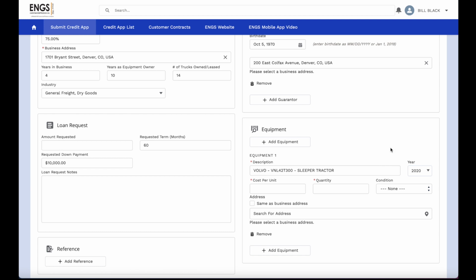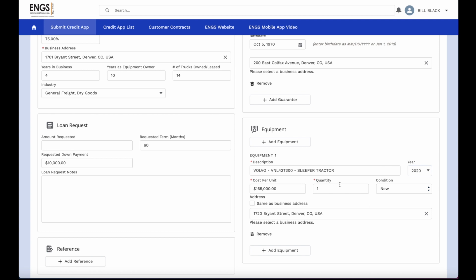The year will default to the current year. However, for used units, there are prior years in the drop-down that you can choose as well. Likewise, there are future years for new equipment releases. You need to capture your equipment cost, quantity, condition as well. We have the cost per unit, in this case quantity of 1 unit.